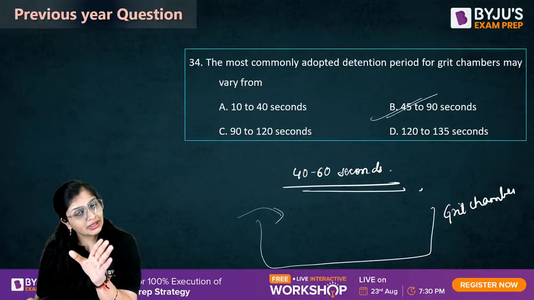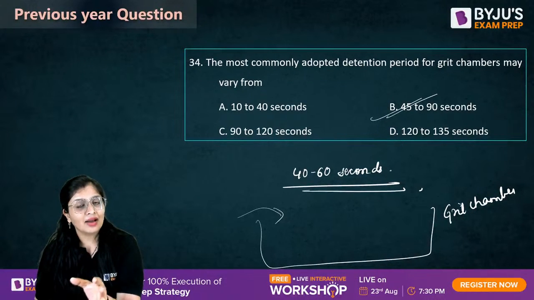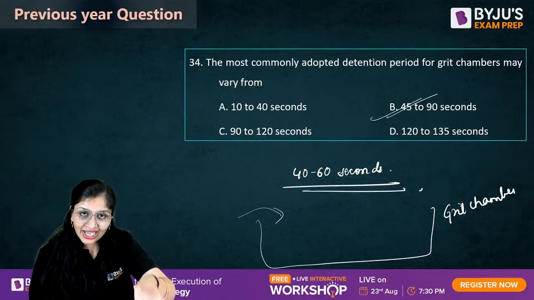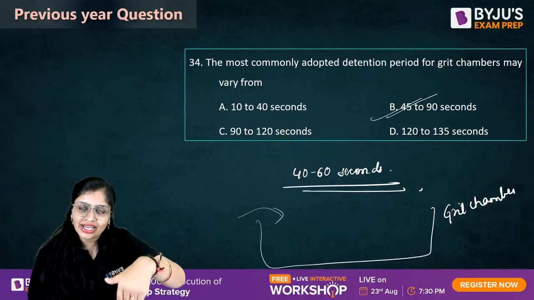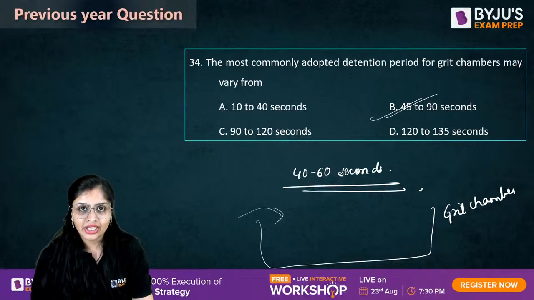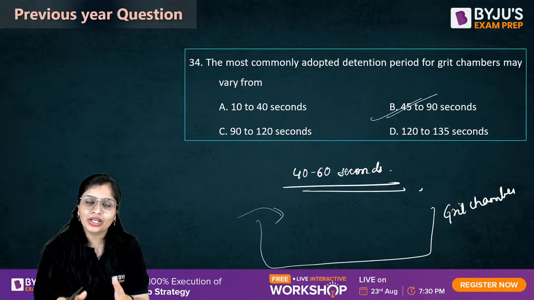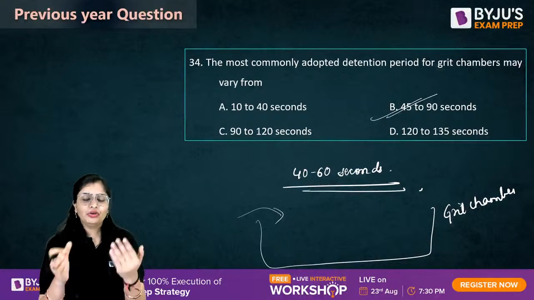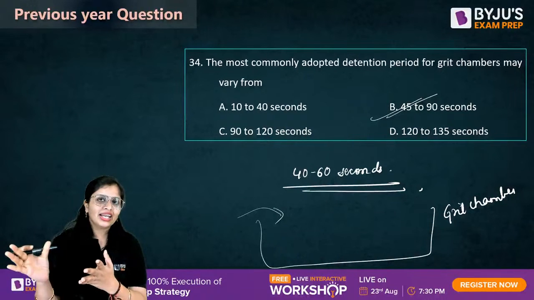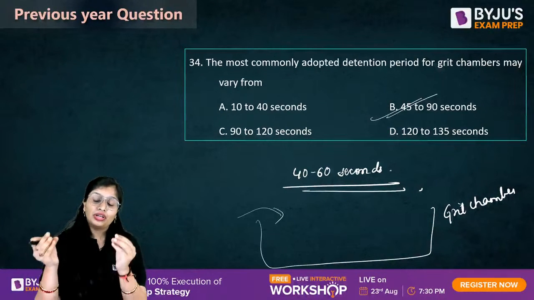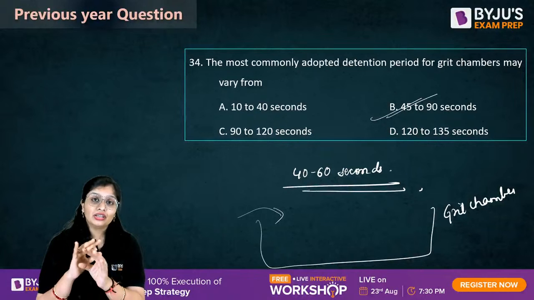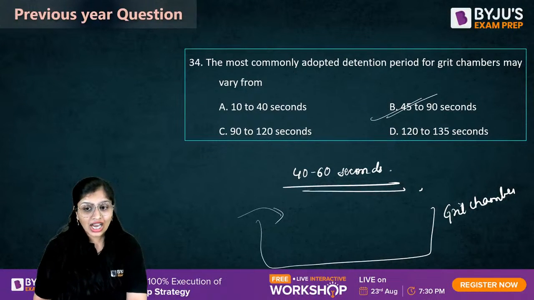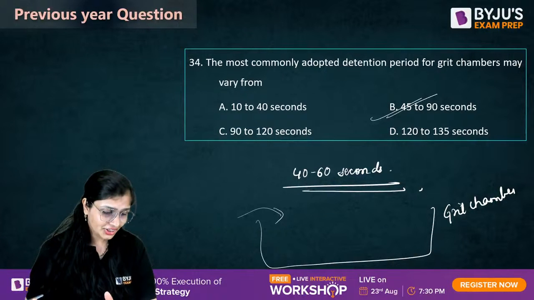Even velocity भी आपको ध्यान से रखनी पड़ती है. अगर आपने velocity ज्यादा रख दी in the grid chamber, organic तो चलो चाहिए ही नहीं, inorganic matter भी settle नहीं करेंगे, ठीक है, और velocity बहुत कम कर दी तो inorganic के साथ organic भी settle down कर जाएंगे. So there is an issue with both. If you increase the velocity, organic and inorganic both will not settle. If you make it very less, if you have slowed down the velocity, even organic matter will settle. So that's the reason you have to be very very careful when you design the grid chambers.